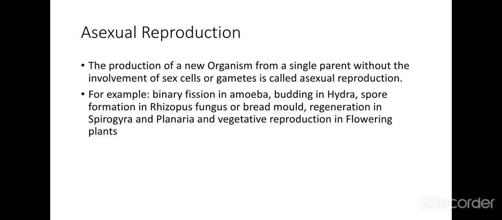And asexual reproduction is the simplest method of reproduction, and it takes place mainly in those organisms whose bodies have very simple structure. Simple animals, simple plants, and simple microorganisms like bacteria reproduce basically by the process of asexual reproduction. Fine.